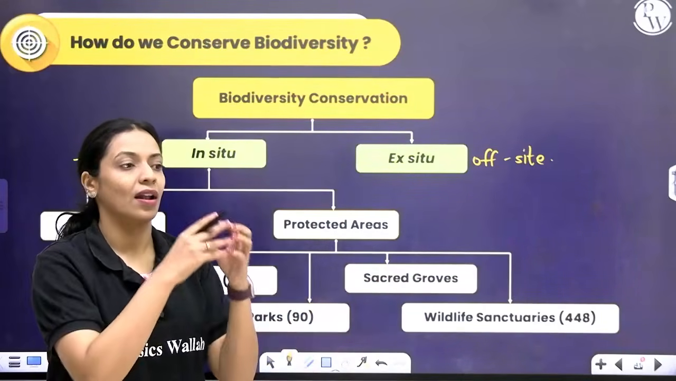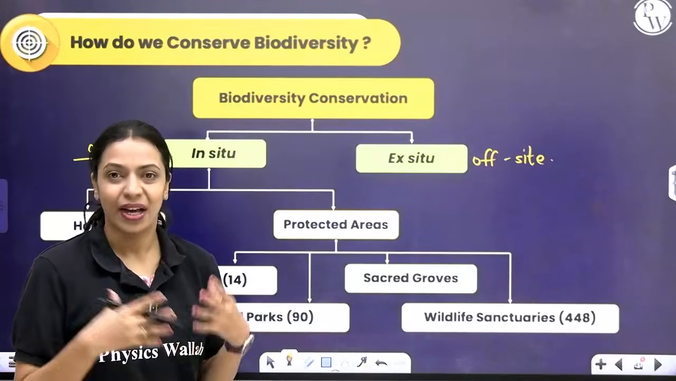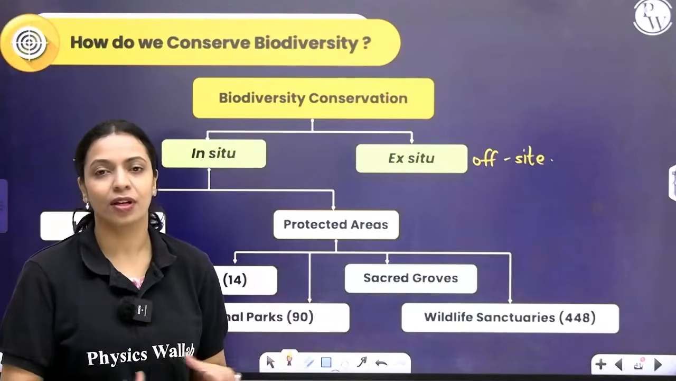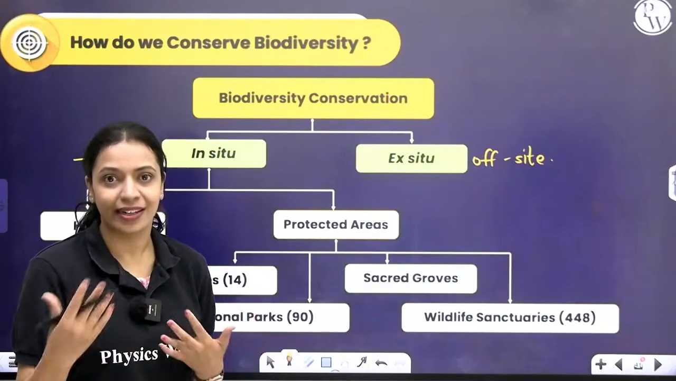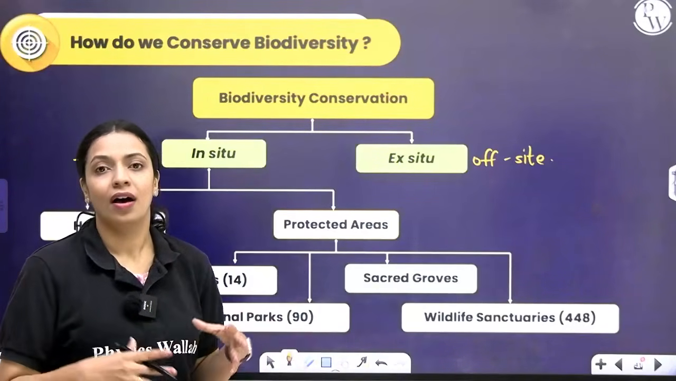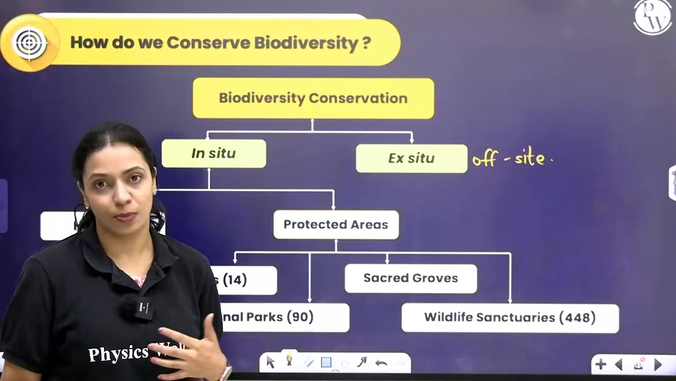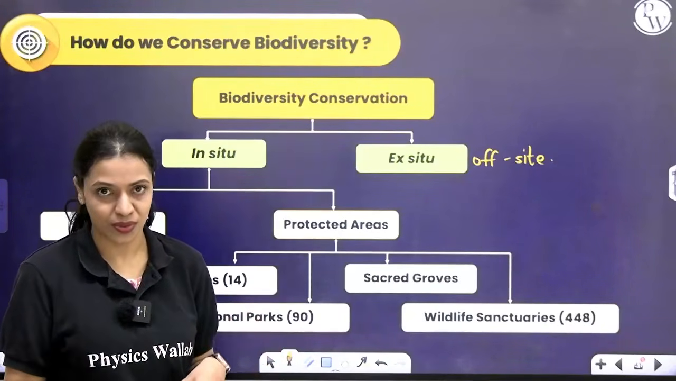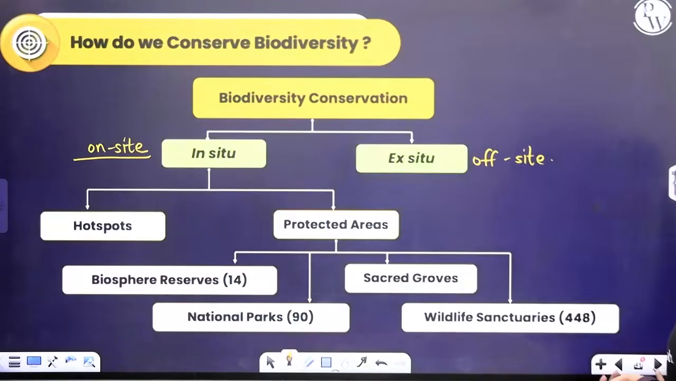Sacred groves are large tracts of forests that are venerated by the local community, by the tribal community. They themselves have religious and emotional attachment with that part of the ecosystem, that part of the forest, that they will not allow animals to be hunted or plants to be cut down in those areas. They are called sacred groves. We have many such sacred groves in India.